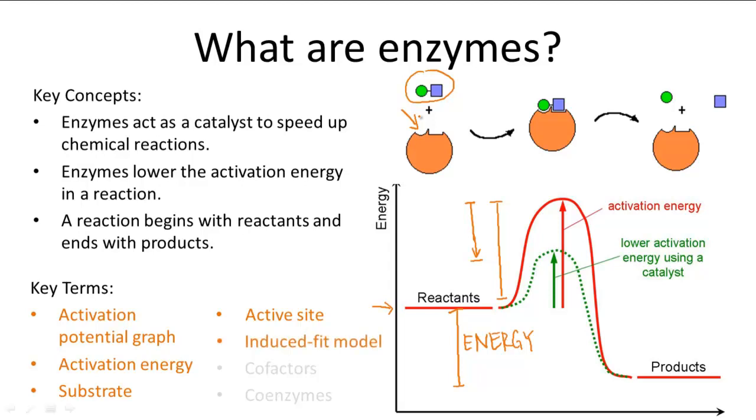All enzymes are specific to particular molecules or chemicals and are usually named after their substrate with an added suffix, -ase. So for example, the enzyme that breaks down sucrose is called sucrase, and the enzyme that breaks down lactose is called lactase. Generally, if you see the suffix -ase, you can safely assume it's an enzyme. But not all enzymes end in -ase.